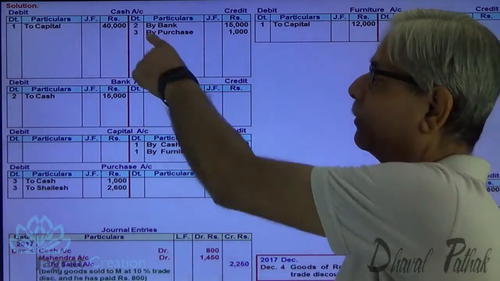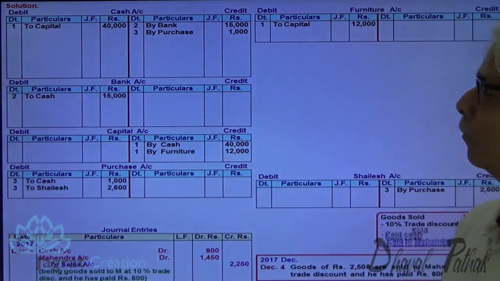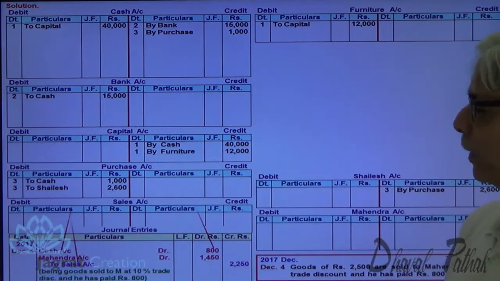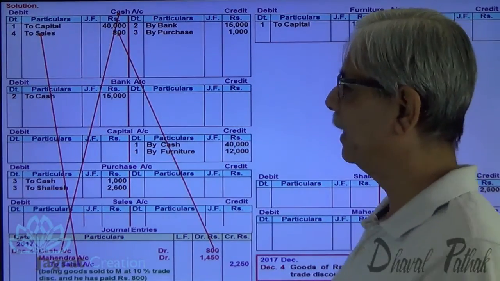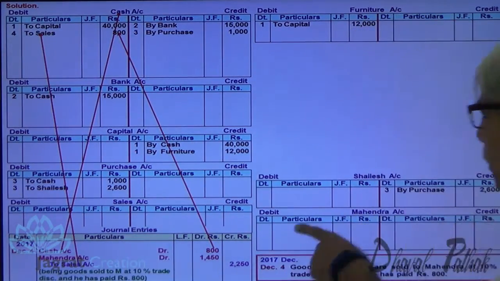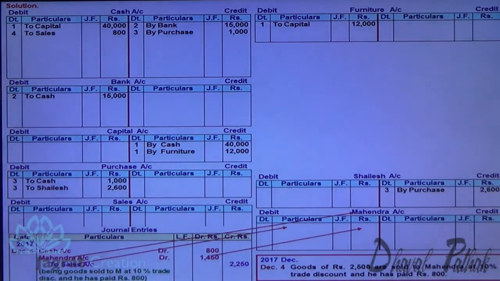Now cash account debit. Write on the debit side of cash account, to sales 800. Write on the debit side of Mahendra account, to sales 1,450.